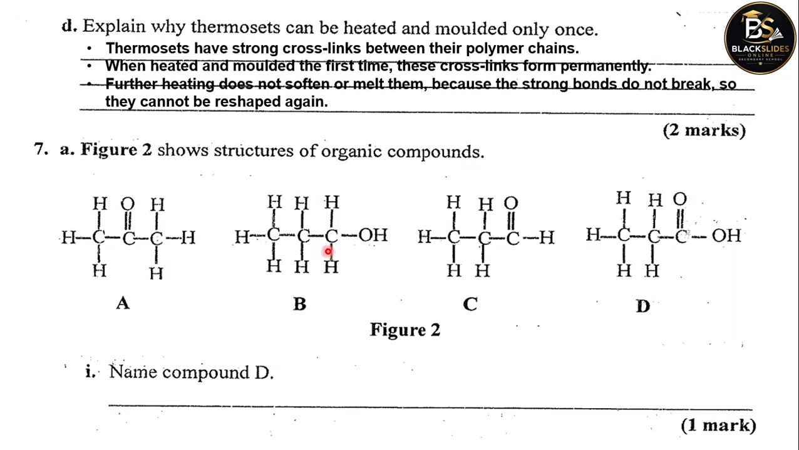Let's look at B. B has a functional group of OH. Obviously, it must be an alcohol. And this is propanol by name. C also has a carbonyl group just like A, but it's not between the carbon atoms.